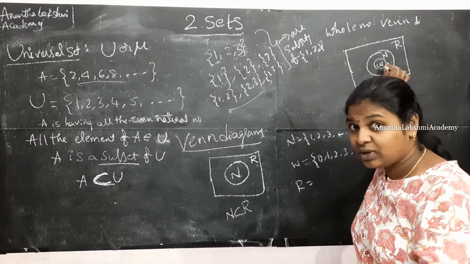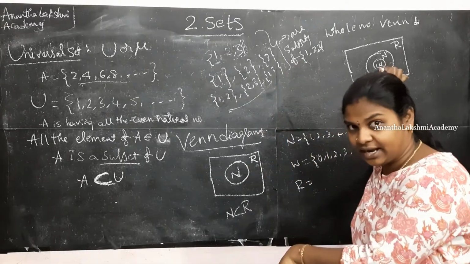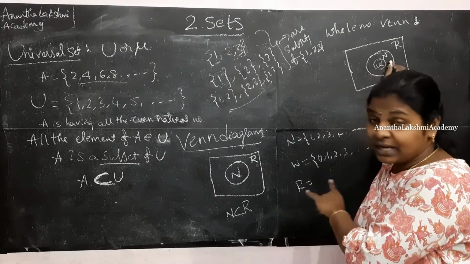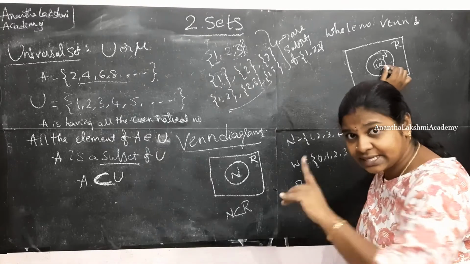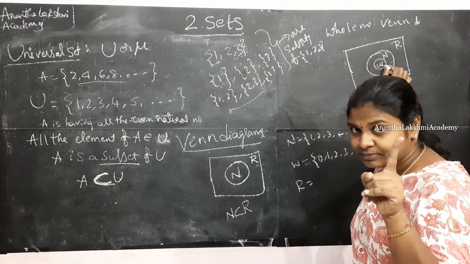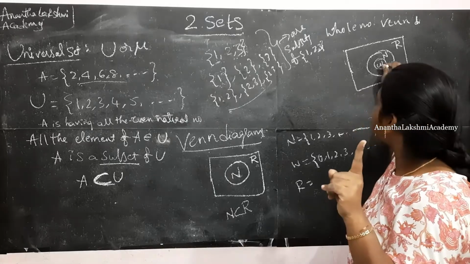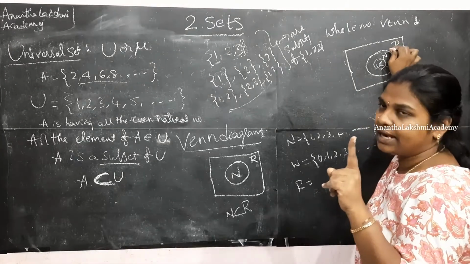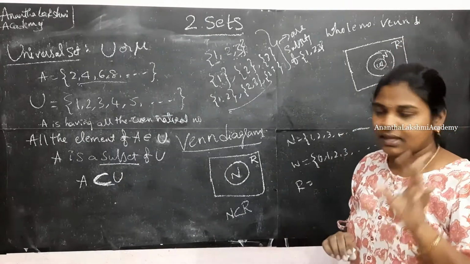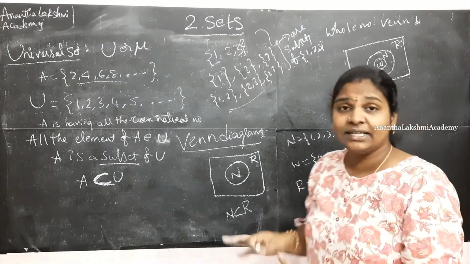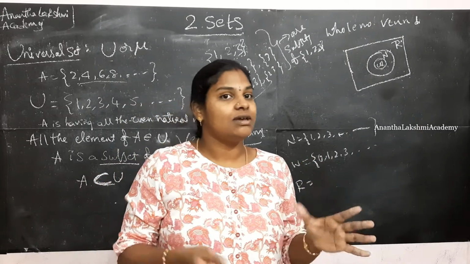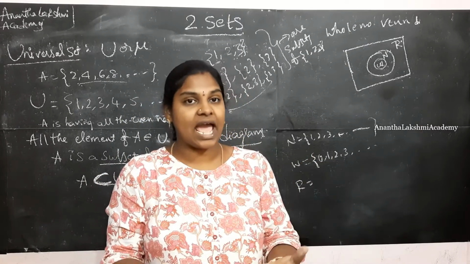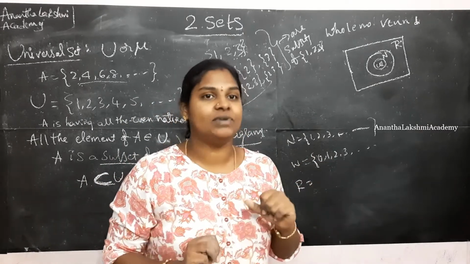Why is W in a smaller circle and within N? Natural numbers begin with 1, so all the whole numbers are also present in natural numbers except one number. Isn't it? So I have written it as W, N and R. That is about representing the number sets in a Venn diagram. Let us figure out how to define actual sets in the form of Venn diagrams.